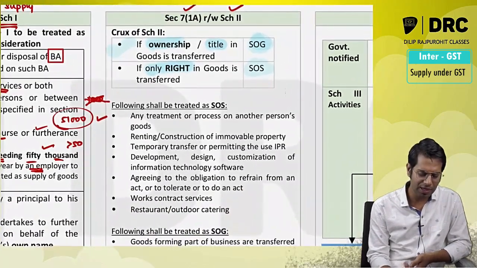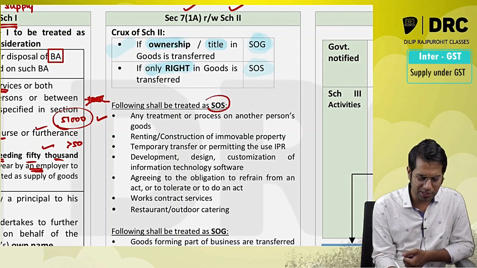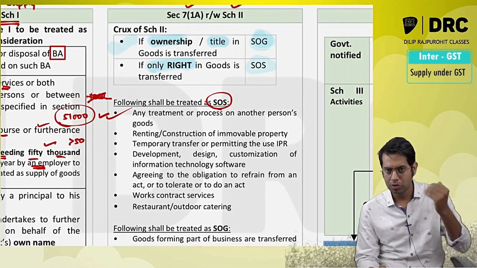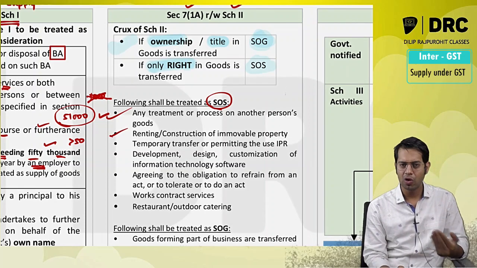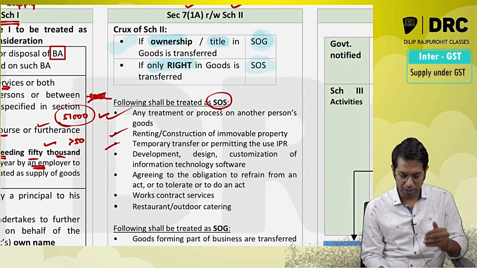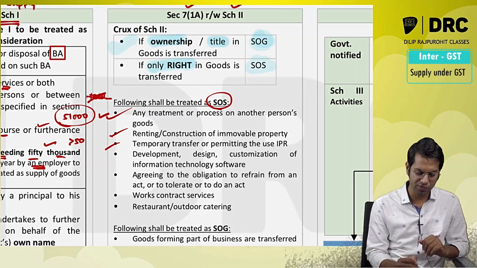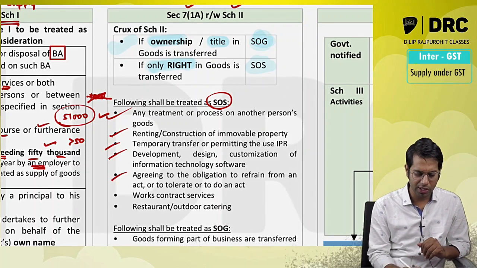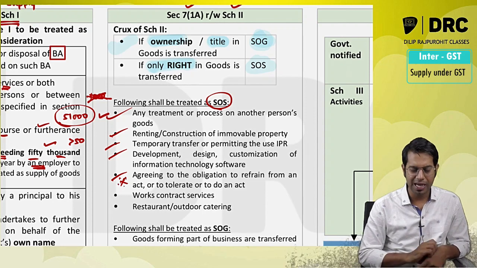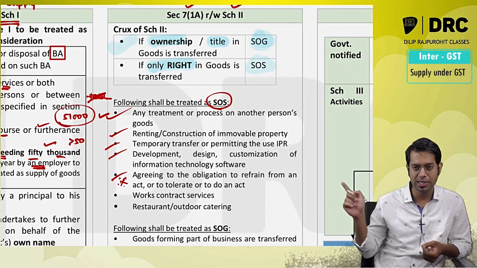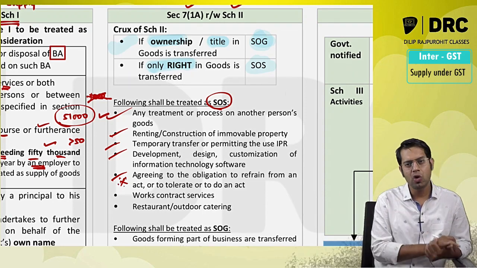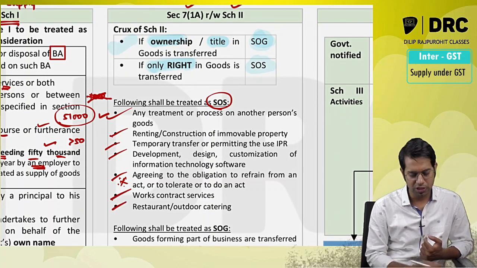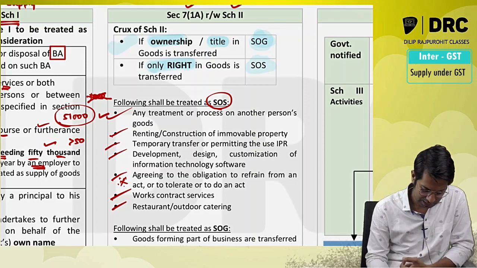So they have given different elements over here. The following shall be treated as supply of services: if you are doing any treatment or process on goods belonging to another person, or renting of immovable property, construction of immovable property, or temporary transfer of intellectual property right, development, design, customization of information technology software. Important for this examination is this: agreeing to an obligation to refrain from an act, to tolerate an act, or to do an act. Works contract services, or restaurant or outdoor catering services.